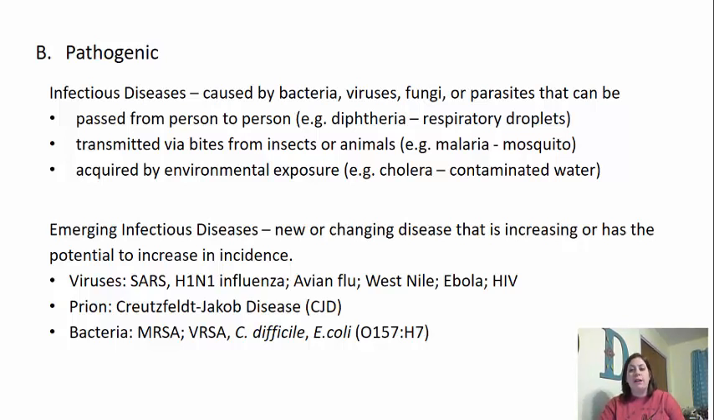Some prions that are on the radar include CJD, also known as Creutzfeldt-Jakob disease. Bacteria include things like MRSA, if you've heard of MRSA before. MRSA is methicillin-resistant Staphylococcus aureus, so it's resistant to a certain kind of antibiotic. Another example is vancomycin-resistant Staphylococcus aureus. We also see C. difficile, or C. diff, and even a type of E. coli. These are bacteria on the radar because they potentially cause issues and cause outbreaks in certain areas.